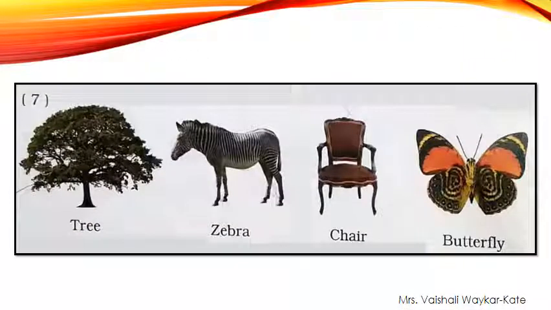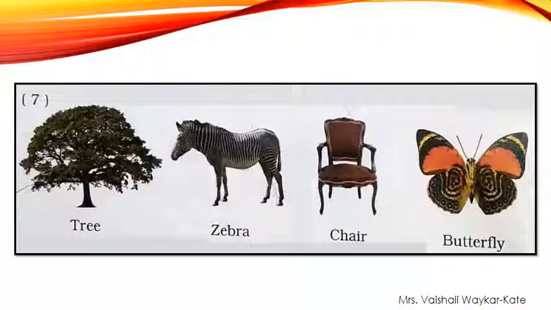Now observe this picture very carefully. First picture is tree, second one is zebra, third one is chair, and the last one is butterfly. Now dear students, tell me which picture does not belong to this group.